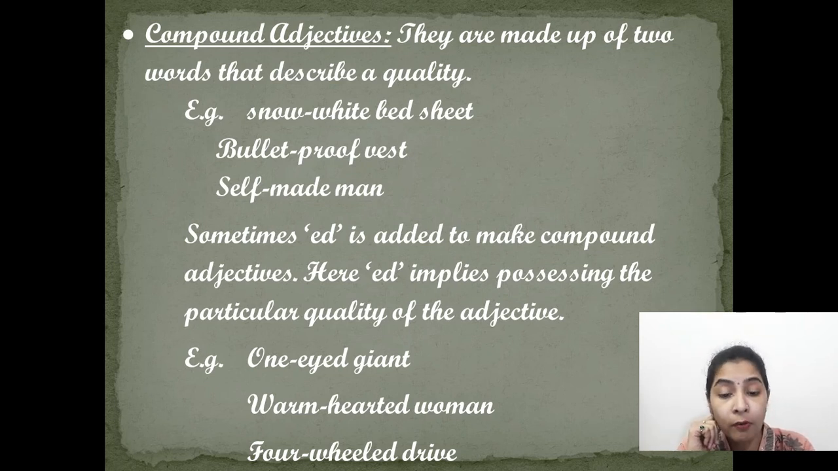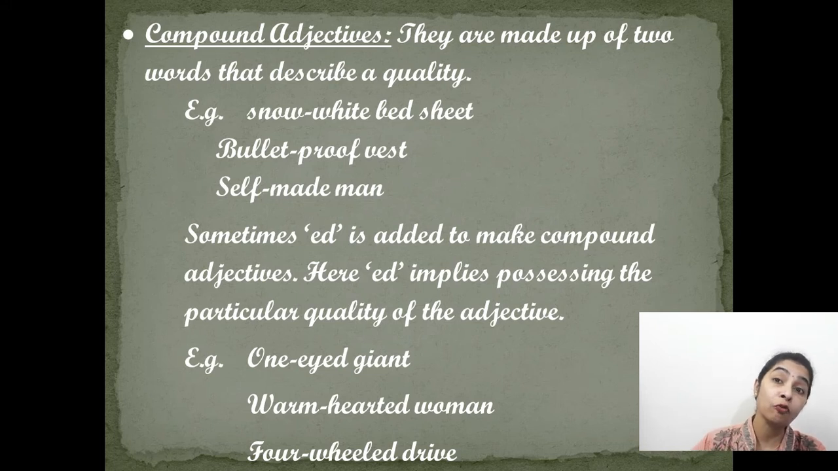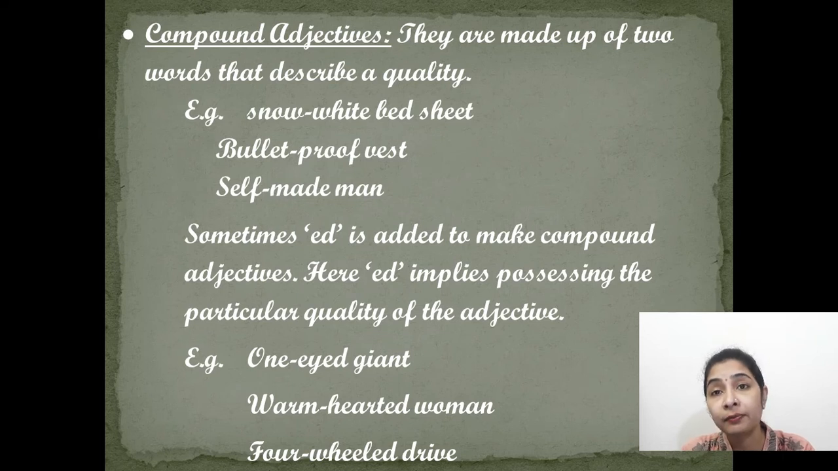For example, warm heart. When I say warm heart, it does not form an adjective, but when I say warm-hearted woman, then it makes the sense of an adjective. So warm-hearted is an adjective here. So sometimes ed is also added to these compound words to form adjectives. Four-wheel drive. When I say four-wheel, it does not form an adjective, but when I say four-wheeled, then it forms an adjective. Four-wheeled drive, that means we had a drive on a four-wheeler.